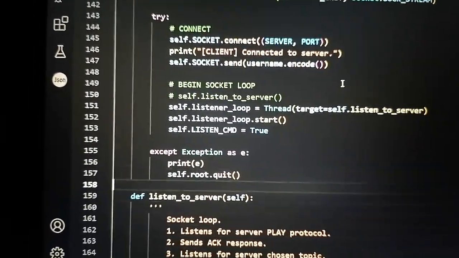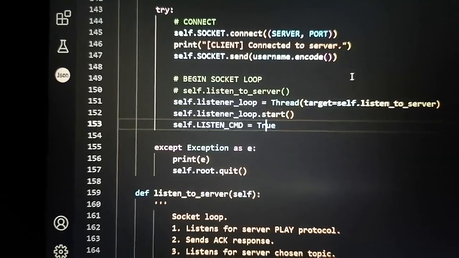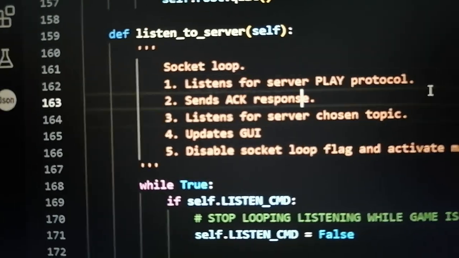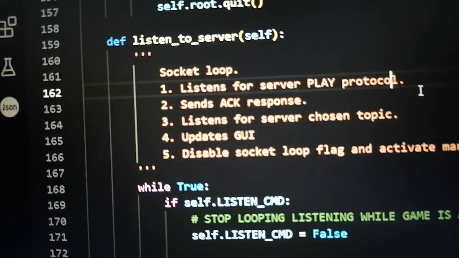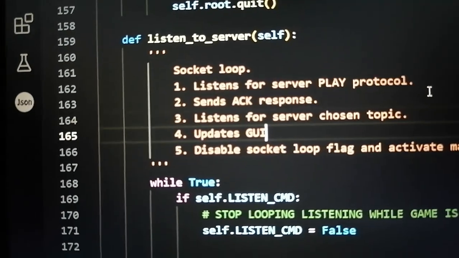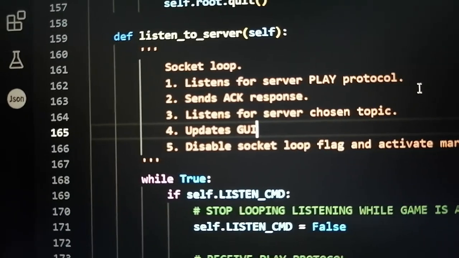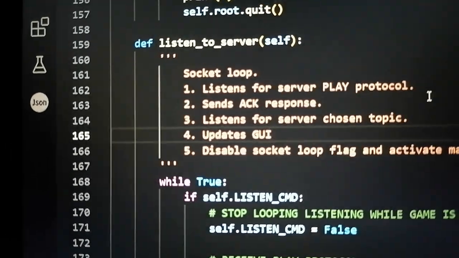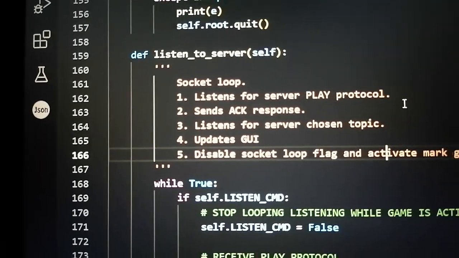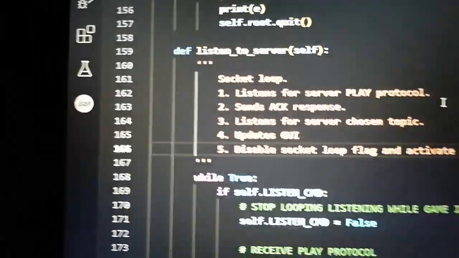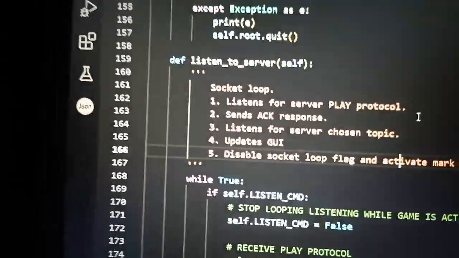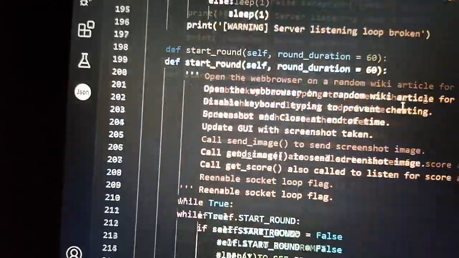So ayun, we also have a listener loop. So this one is for listening to the server naman. This is its own thread. Ayun, I listed down what it does. So it listens for the server play message or protocol. Then it sends a response. It listens for the server's chosen topic. And then it'll update the GUI. Kagaya kanina, it gave us car or what was the other prompt. I'm not sure. Pero others. Then it disables this socket loop flag. It disables this loop temporarily habang gumagana si game. So at least di mag-conflict yung dalawa.